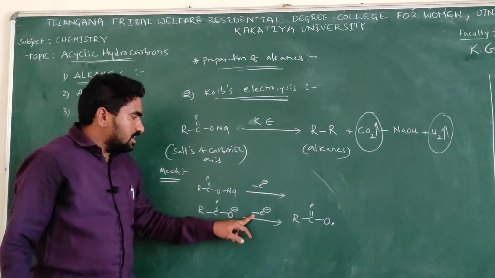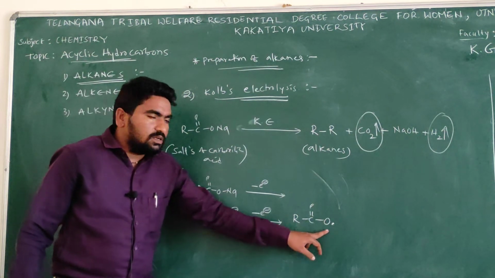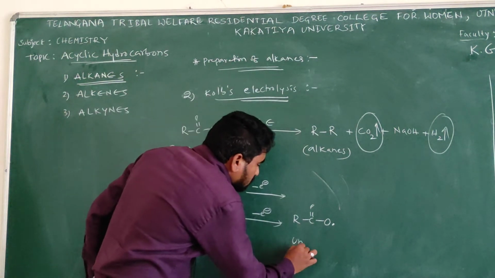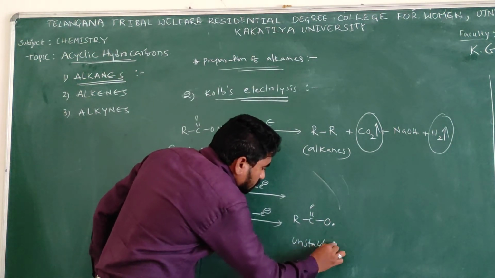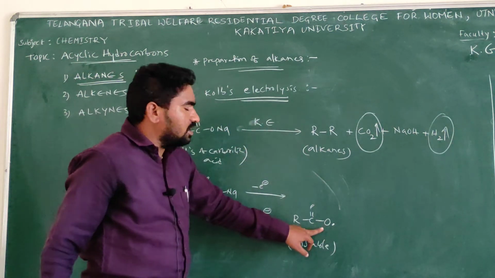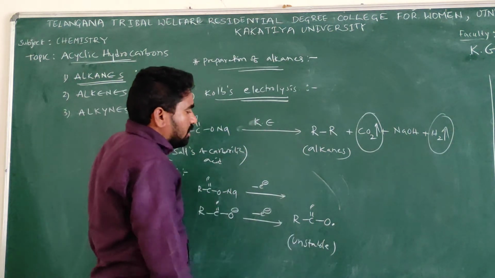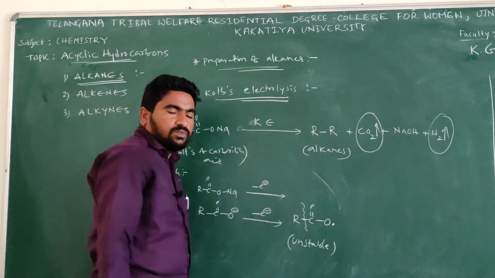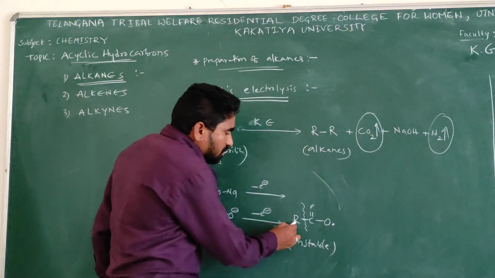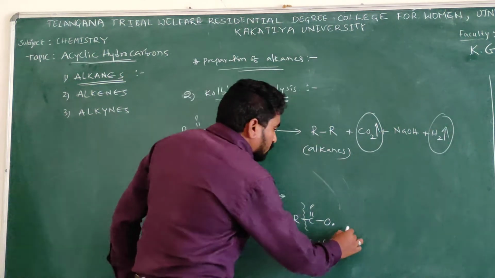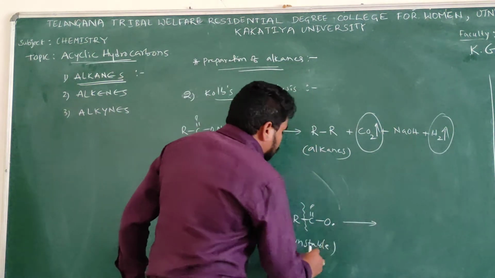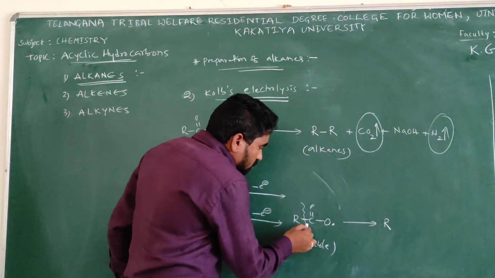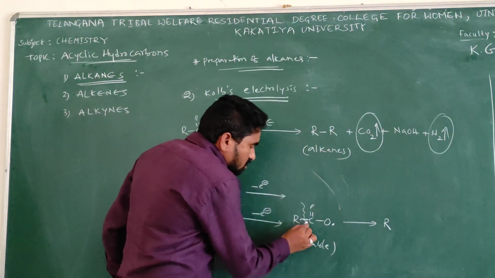But it is highly unstable. A free radical compound is very unstable. So bond breaking takes place between R and C. Then definitely it becomes R free radical,